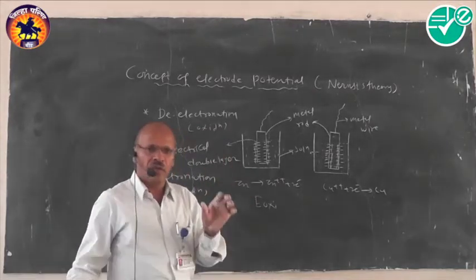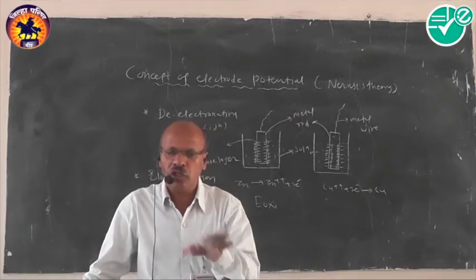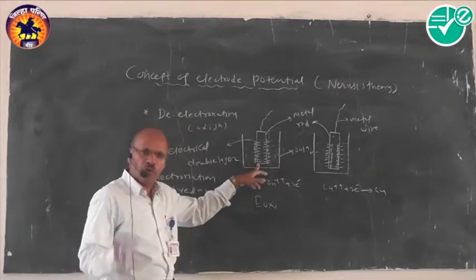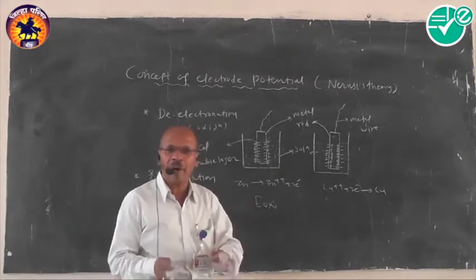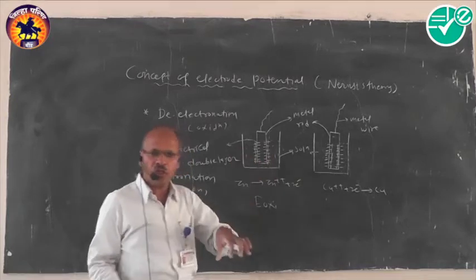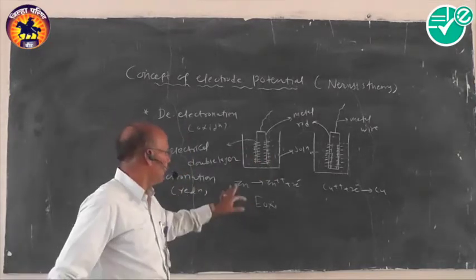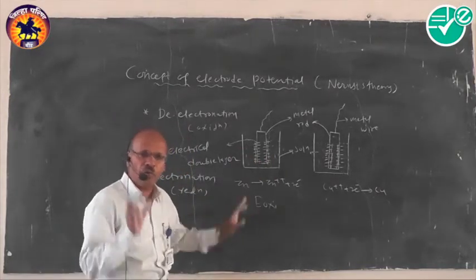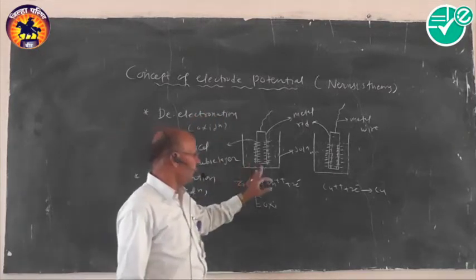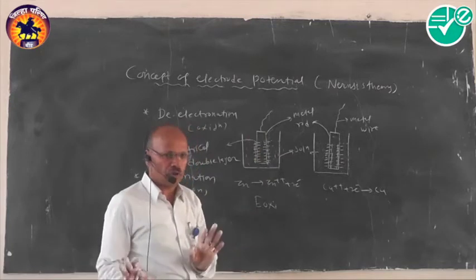These electromotive forces are the main origin of the concept of electrode potential. That is the first thing, about the oxidation potential.